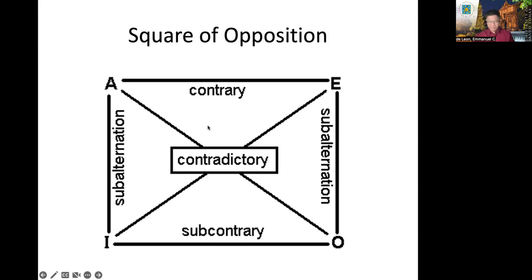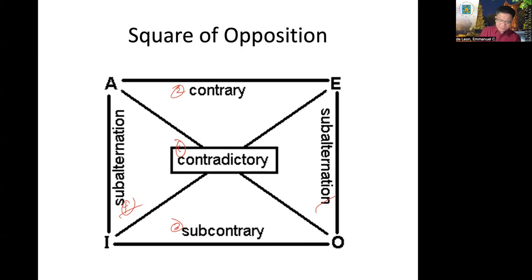Again, we have four logical oppositions: contradictory, contrary, subcontrary, and subalternation. So for you to easily remember the rules, let's see kung makakatulong sa inyo itong summary ko or tip sa inyo.